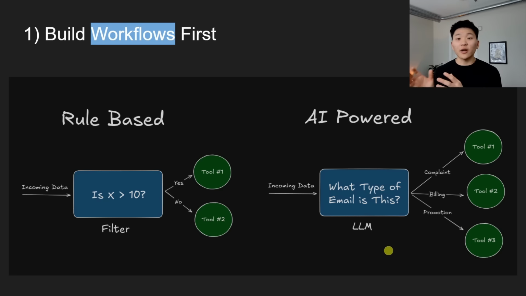This is where before AI, we would have to have a human in the loop. We would have to have a human look at this data and analyze which way it's going to go, rather than being able to write some sort of code or filter to do so. Because it's more than just what words exist. It's actually how, when these words come together in sentences and paragraphs, what does it mean? So AI is able to read that and understand it, and now it can decide if it's a complaint, if it's billing, or if it's promotion, and then based on what type it is, we'll send it off to a different tool to take the next action.